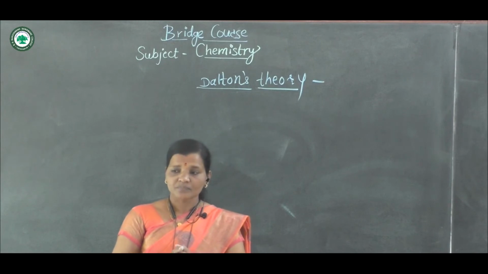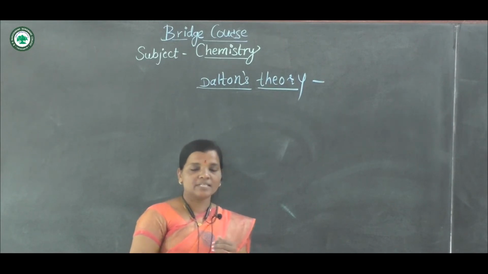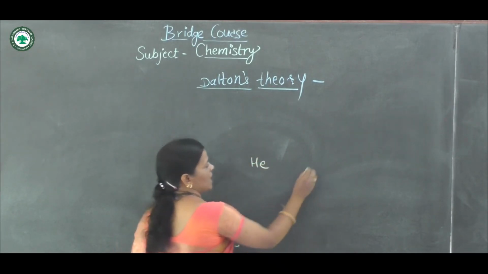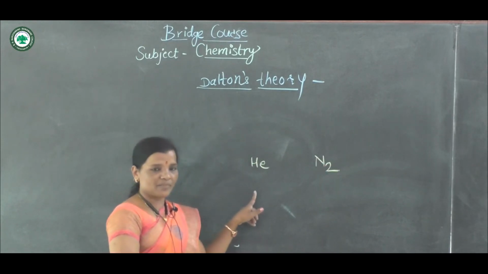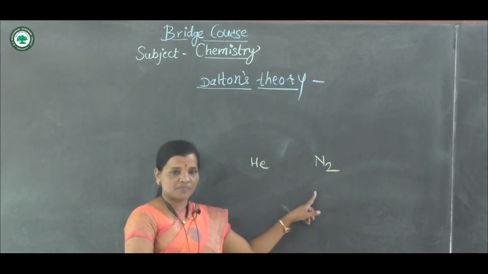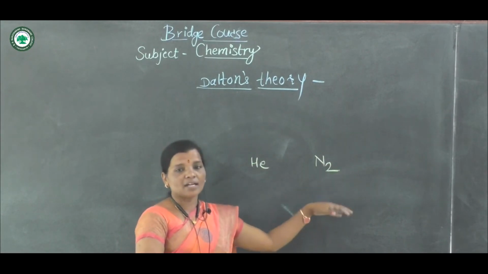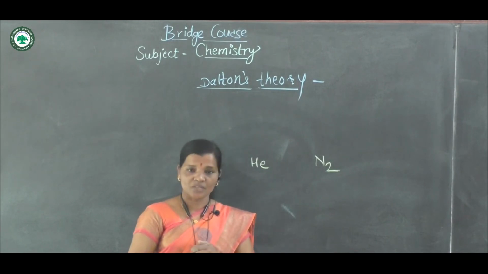Now here, atoms of different elements are different. For example, if we consider an atom of helium and an atom of nitrogen, then the atom of helium is different from the atom of nitrogen. The atom of helium has different properties than the atom of nitrogen. That means different elements have different atoms and their masses are also different.